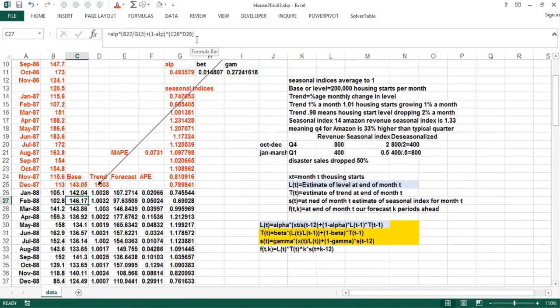Now to update the trend, we'll use the next equation here. So we would take beta times what we think the trend is from the current month. It's this month's base, C26, divided by last month's base, plus 1 minus beta times what we thought the trend was. Now to update the seasonality, we use the last equation here.